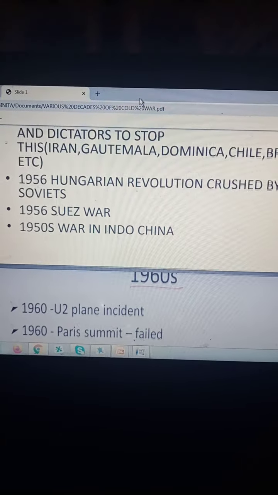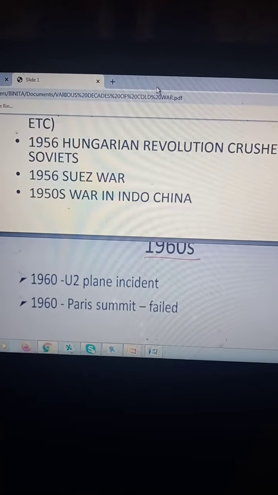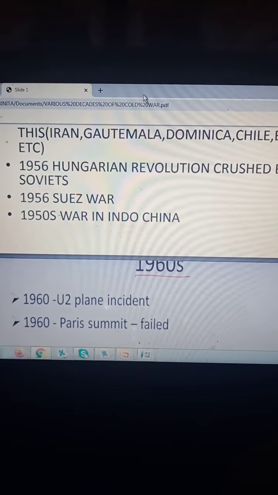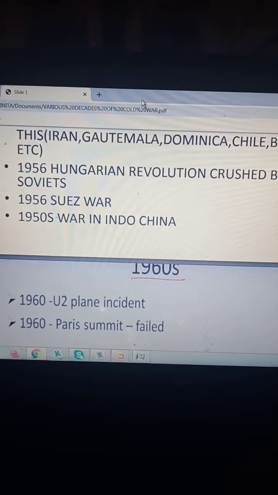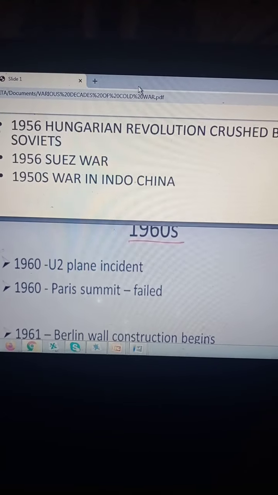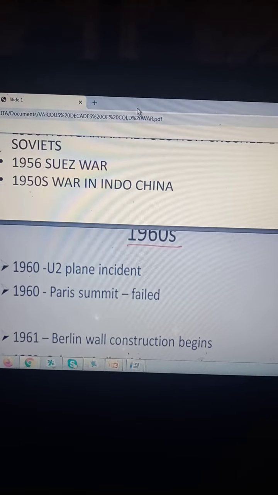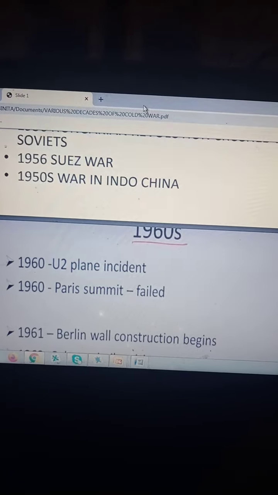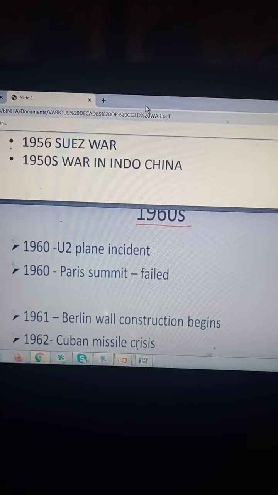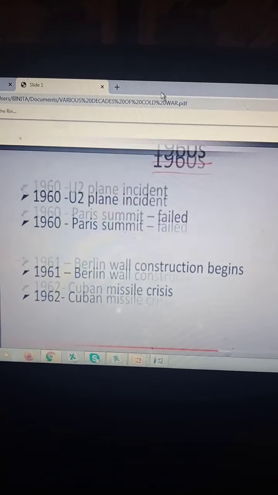The 1950s war in Indochina. Indochina here means the three countries, Laos, Vietnam and Cambodia, that later on, after the Vietnam War, remained independent. Otherwise it was called Indochina. So you have the wars in Vietnam in the 1950s, where the USSR and the USA backed North Vietnam and South Vietnam to spread their ideologies. So that was in the 1950s, where both countries got involved in proxy wars, the decade of the 1950s.